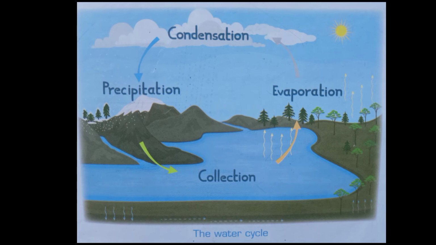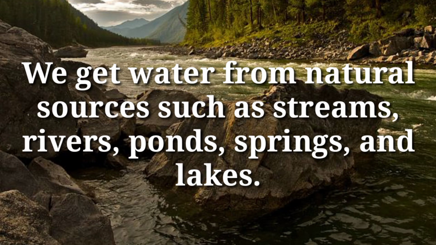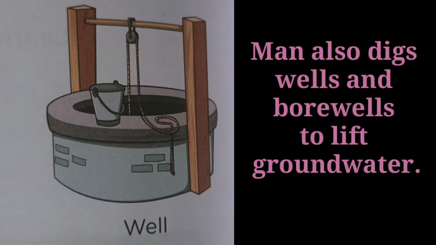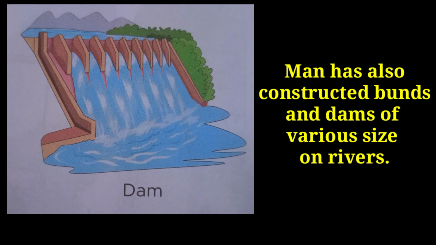Do you know the water on the earth is regulated through the water cycle? The water vapor formed from oceans is the main source of water in the water cycle. It gets converted into rain, creating fresh water sources on earth. We get water from natural sources such as streams, rivers, ponds, springs and lakes. Man also digs wells and bore wells to lift groundwater. Man has also constructed bunds and dams of various sizes on rivers.